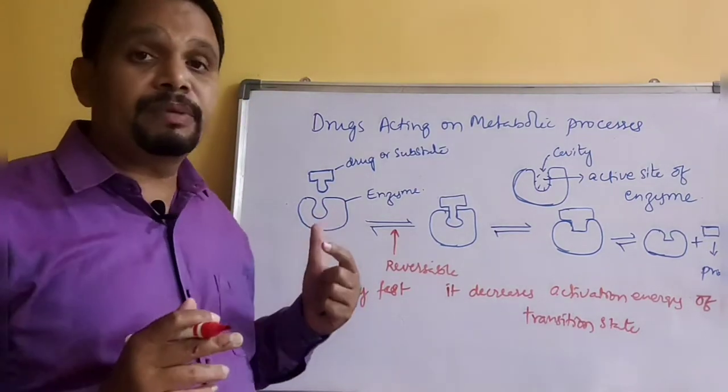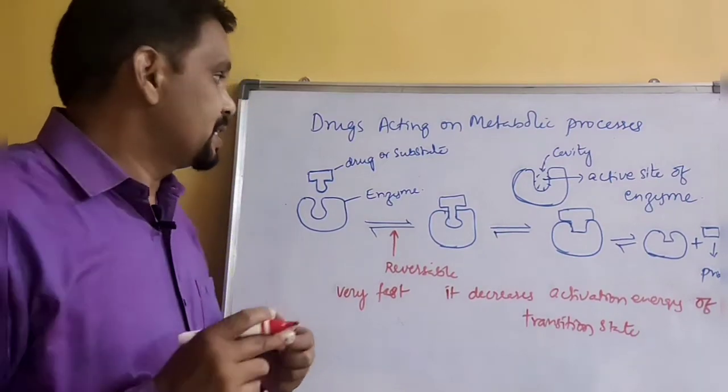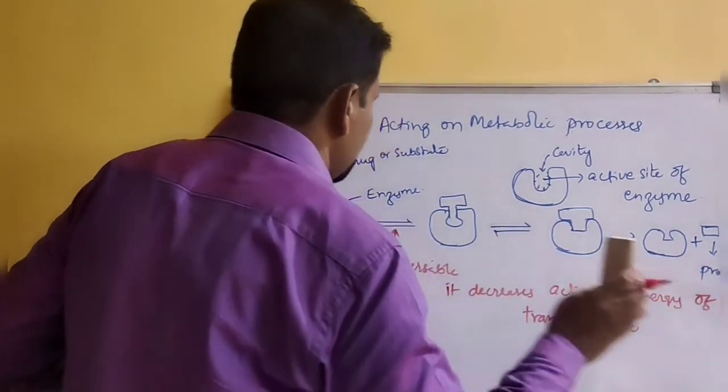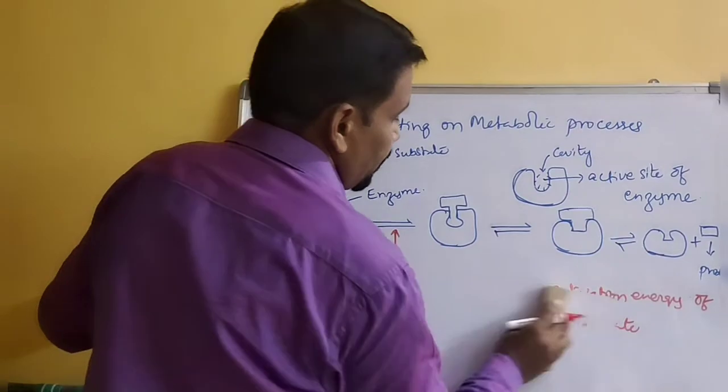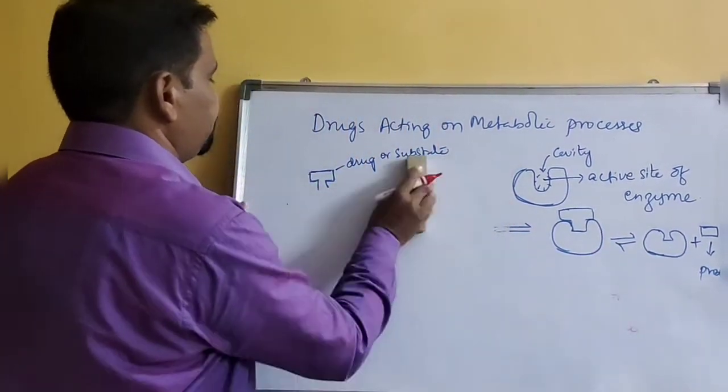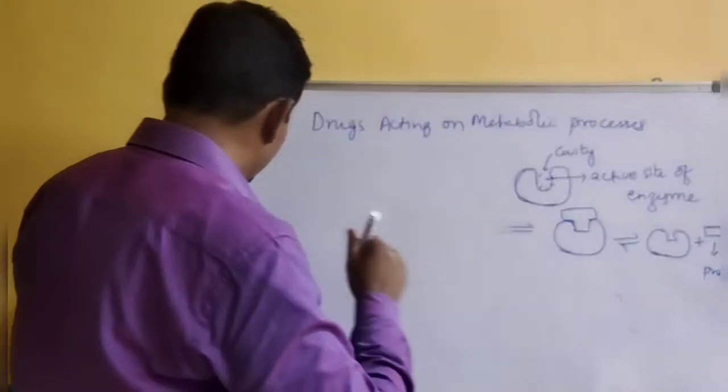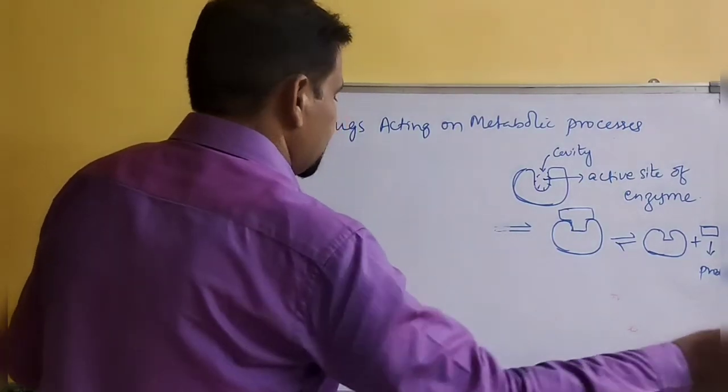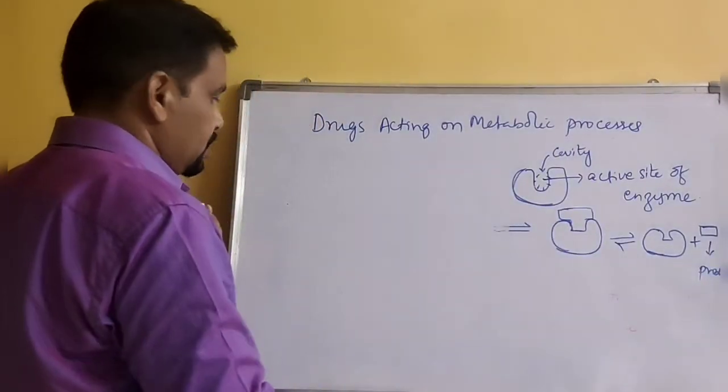Enzyme acts as a catalyst. Enzyme acts as a biochemical catalyst.